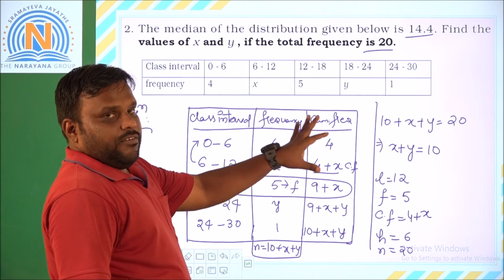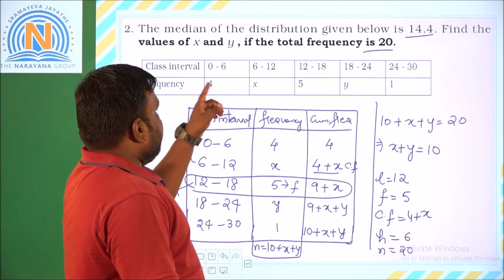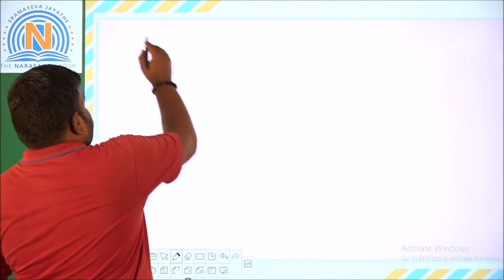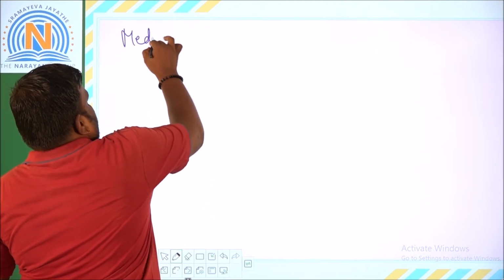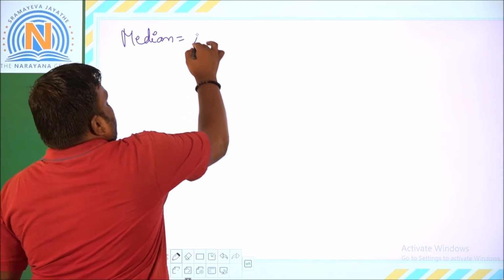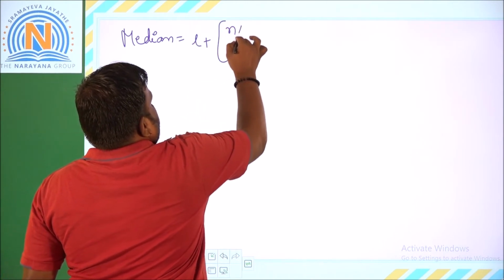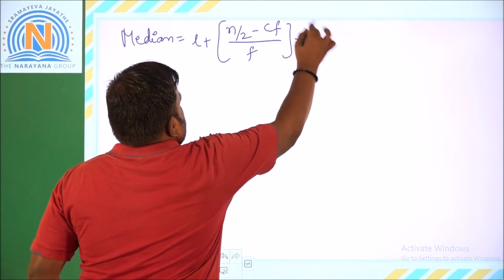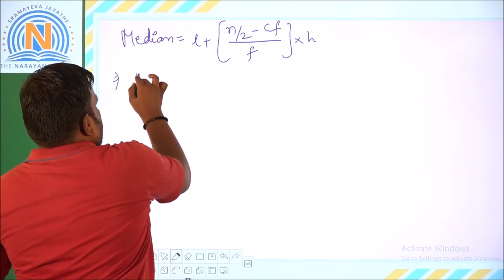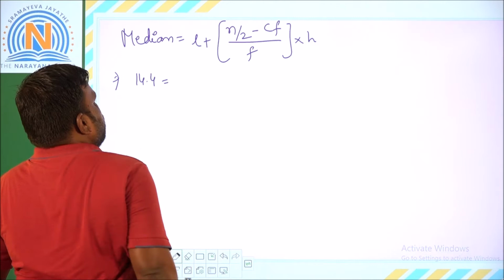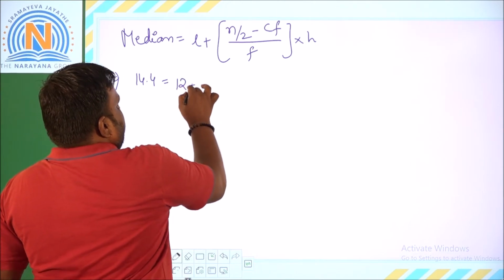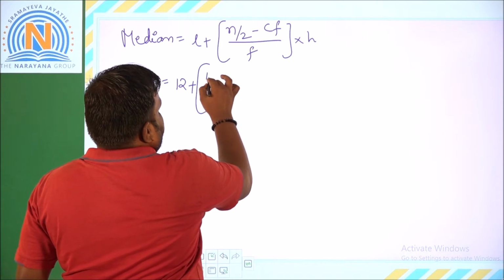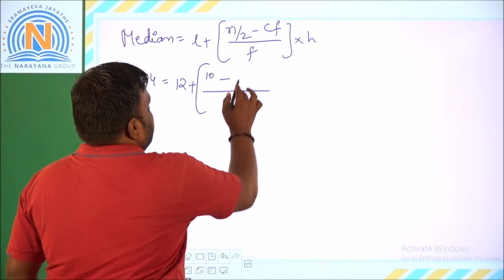Now let us substitute in the formula to get the values of x and y. Median is equal to L plus (n by 2 minus cf) by f into h. So the given median, 14.4, is equal to L, which is 12, plus n by 2, where n is 20, so 20 by 2 is 10, minus cf.